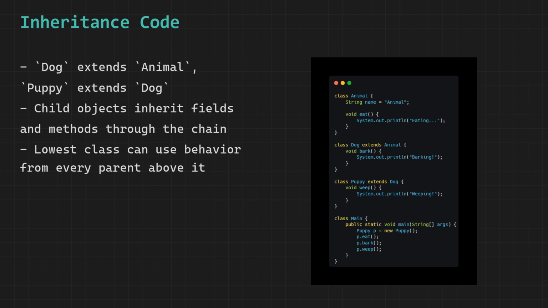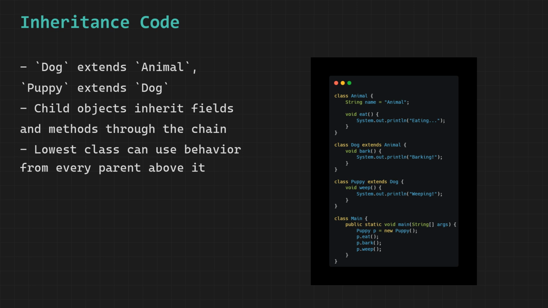Next we have the Dog class. Dog extends Animal. This one line, extends Animal, is what makes Dog a child of Animal. By doing this, Dog automatically inherits the name field and the eat method from Animal. Dog does not need to rewrite them. On top of that, Dog adds its own new method called bark which prints barking to the console. So Dog now has three things: the name field, the eat method from Animal, and its own bark method.